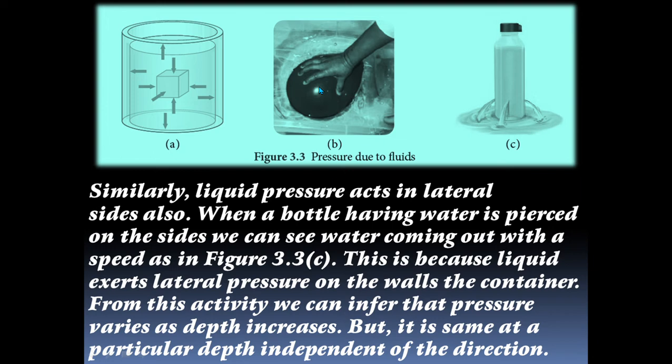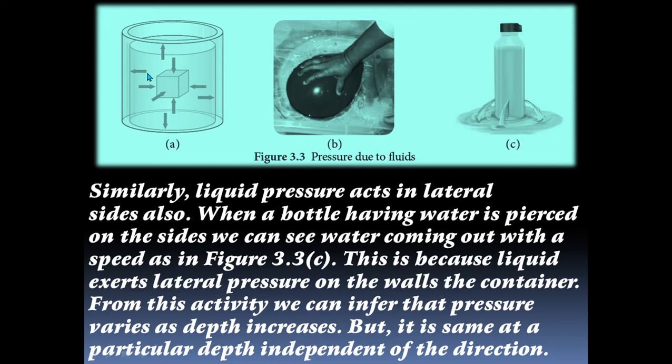When we remove the hand, what happened? The balloon automatically comes out from the water surface. So the water always gives pressure in the upward direction, because liquid has pressure in all the directions.